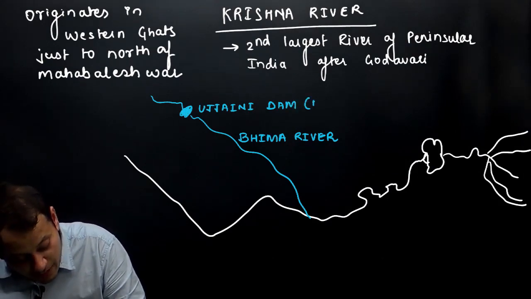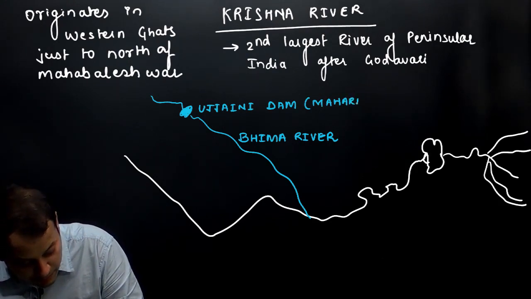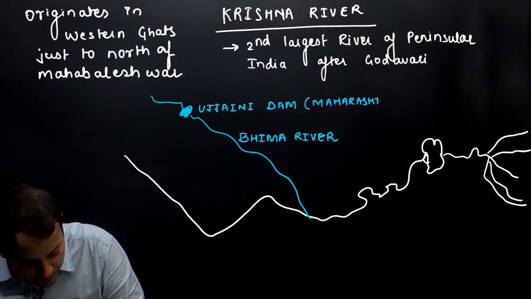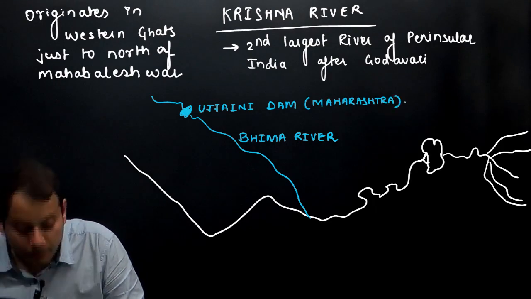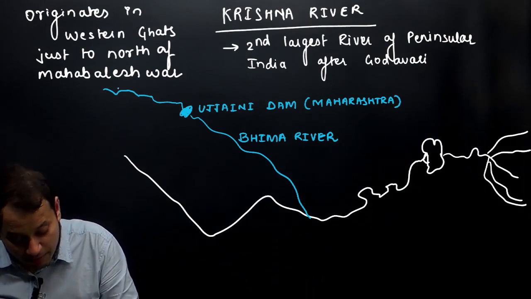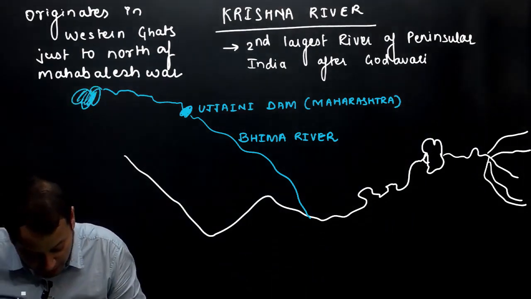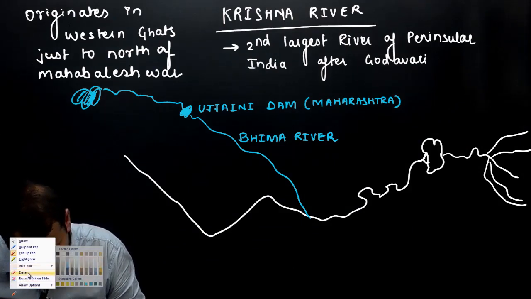In the state of Maharashtra. Ujjaini Dam is located in the state of Maharashtra. The Bhima river originates from a place known as Bhima Shankar.